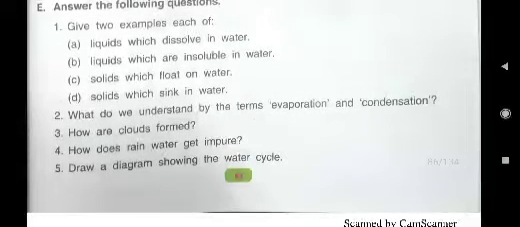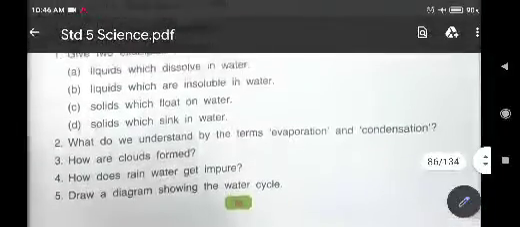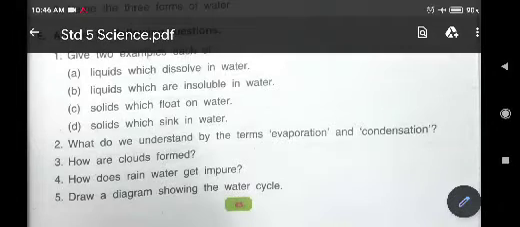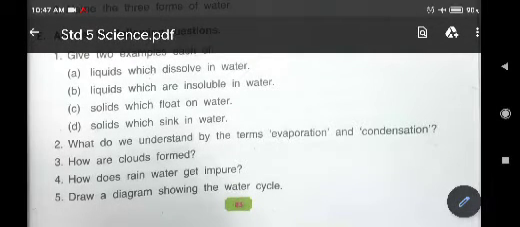Now come to B, that is liquids which are insoluble in water. Children, while performing the activities, you have seen that the oil, whether it is hair oil or mustard oil, floats on water. Hair oil or any type of oil doesn't dissolve in water. They are insoluble in water. Here you have to write about two types of liquids which are insoluble in water. And what will you write?